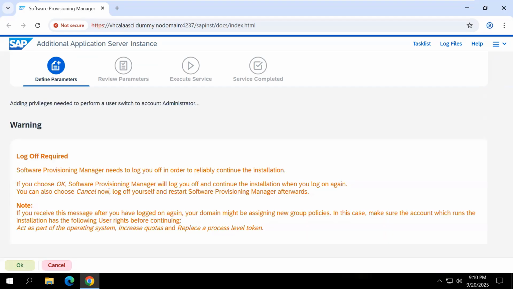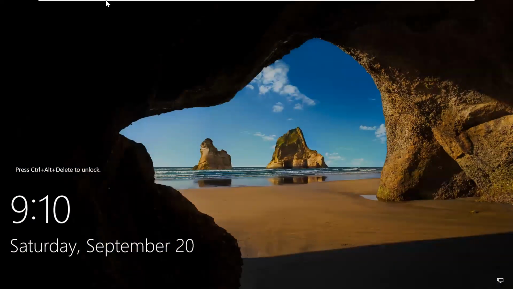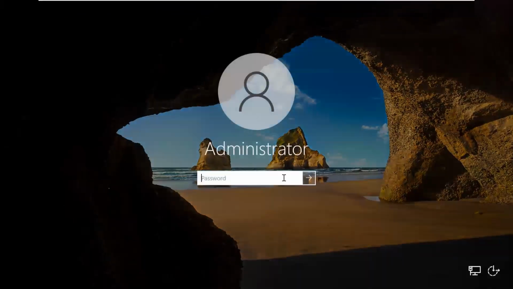Log off required. Click OK. The user administrator will be logged out. Log in again and installation will be continued. Press control plus alt plus delete. Username administrator and administrator password is admin.123.